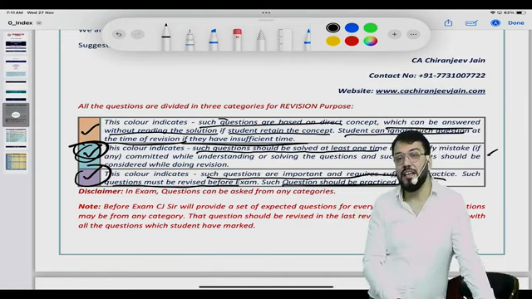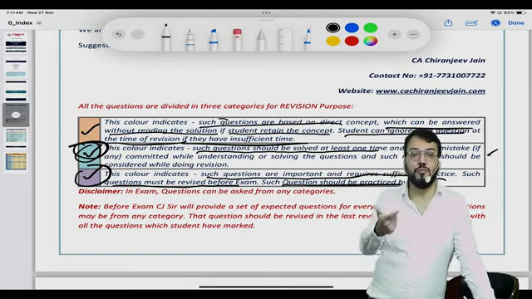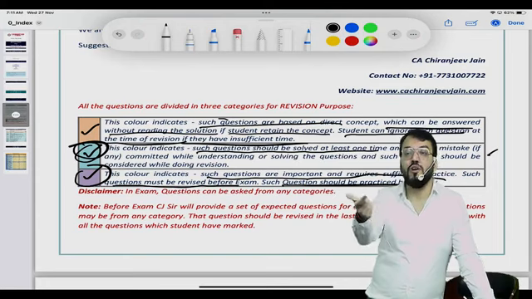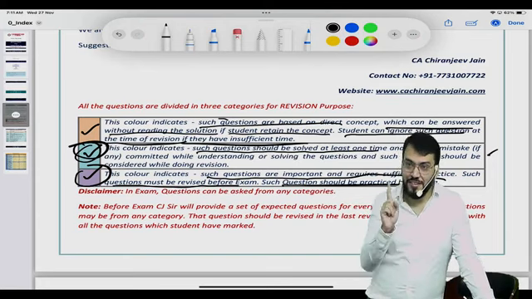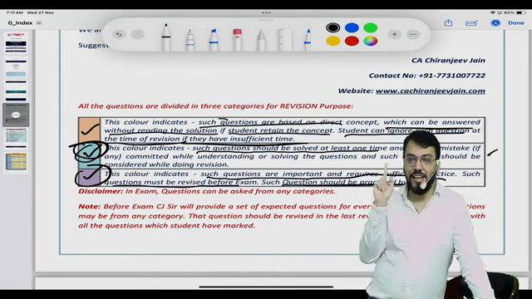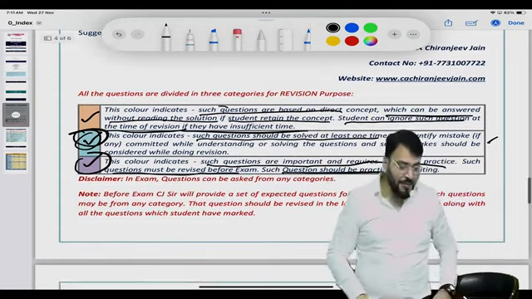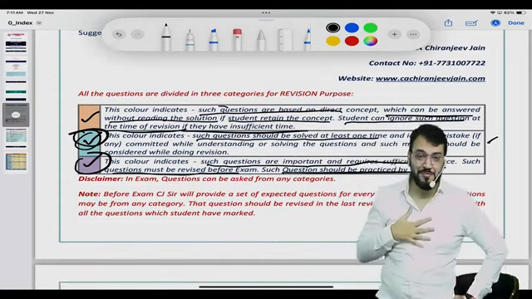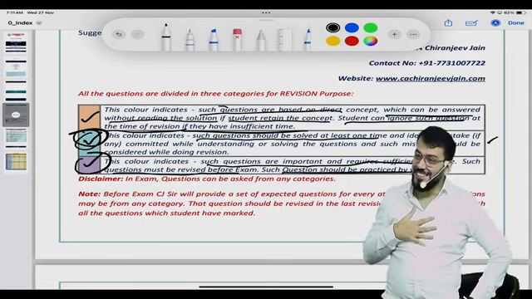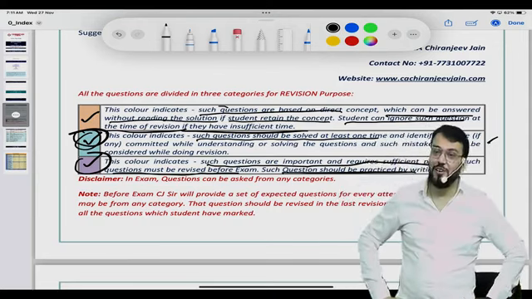Now, it has been done on an ABC category basis also. Now you decide which questions you are supposed to read and which you are not supposed to read. But second and third categories are a must. Then one disclaimer I have given for my safety. You have read it. That is also required. Now I have said don't read the first category.